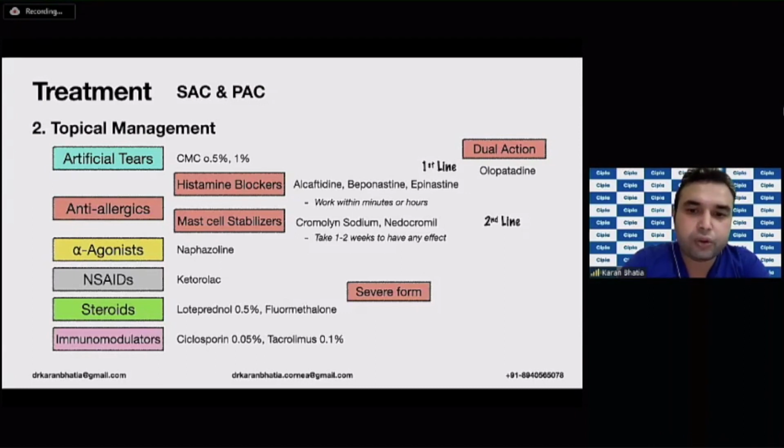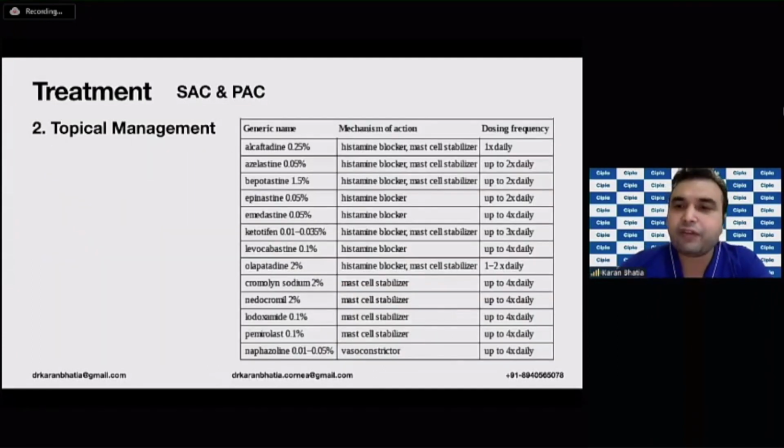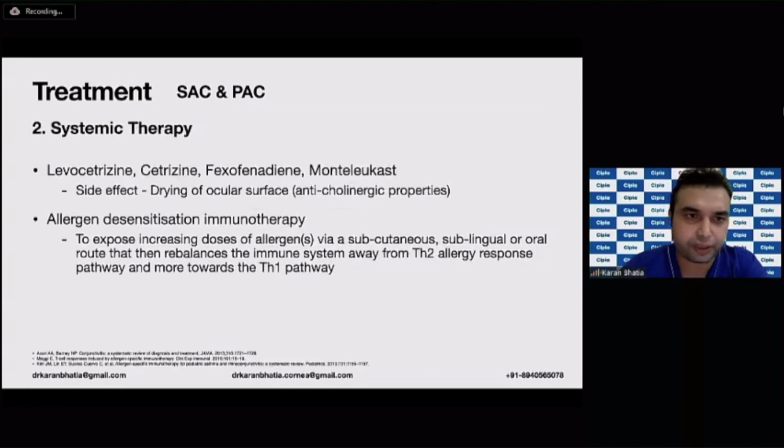For severe forms, you need to go for drugs such as steroids. So generally in these two mild varieties, that is the SAC and the PAC, you can go for loteprednol 0.5% or fluorometholone drops. You can start from 4 times a day and then taper it off. Steroid sparing agents can also be used, particularly in cases where you do not want to use steroids, such as cyclosporin and tacrolimus, which are the immunomodulators. Generally, the histamine blockers have 1 or 2 times dosage, whereas the mast cell stabilizers have around a 4 times dosage, along with naphazoline, which is a vasoconstrictor.